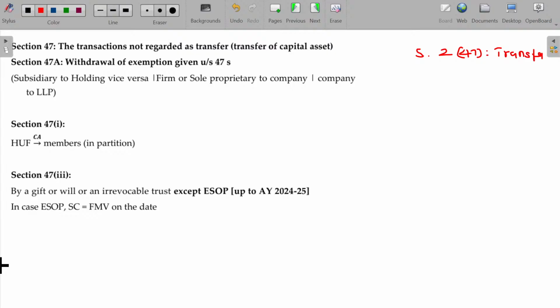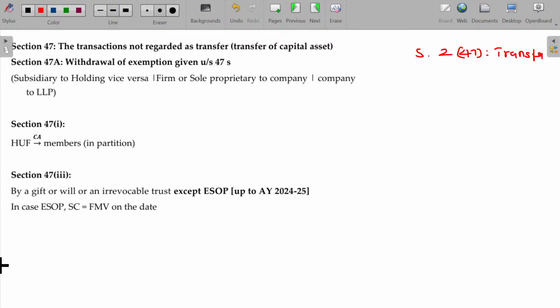Clear? Like sale, extinguishment, relinquishment, and partial transfer as per the Transfer of Property Act in case of properties, and even conversion of the capital asset into stock in trade.